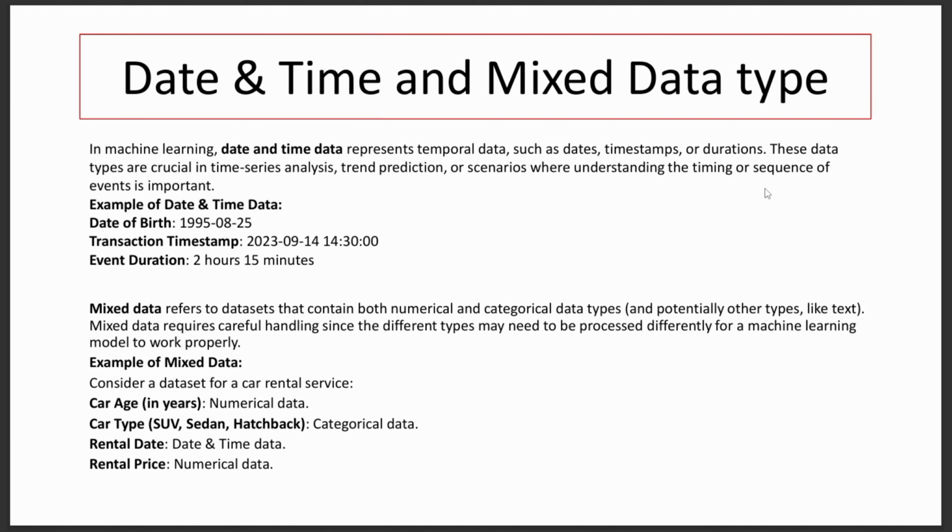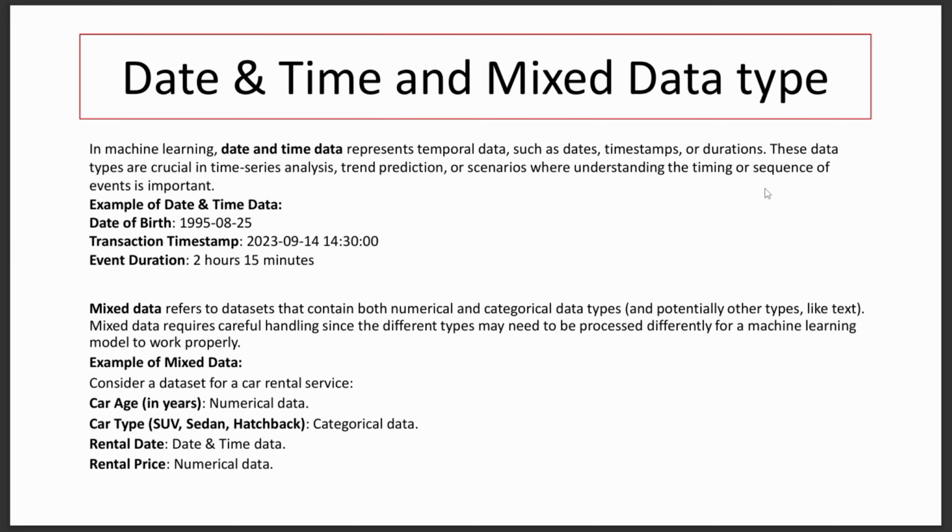The next data type in machine learning is date and time, and the last one is mixed data type. In machine learning, date and time data represents temporal data such as dates, timestamps, or durations. These data types are crucial in time series analysis, trend prediction, or scenarios where understanding the timing or the sequence of events is important. For example, date of birth, transaction timestamp, event duration. These are examples of the date and time data type in machine learning.